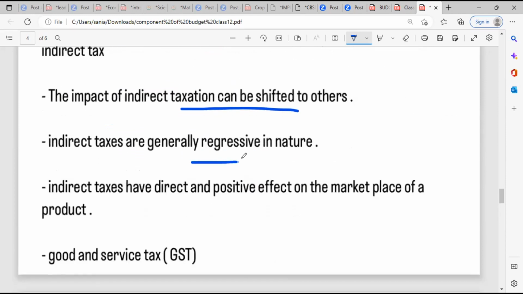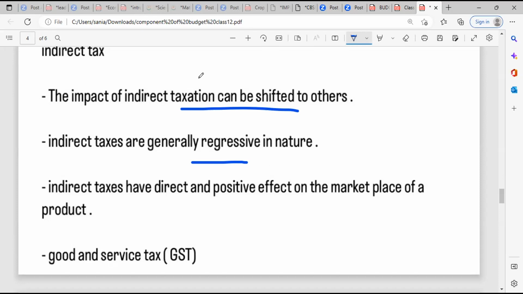These are generally regressive in nature, so they don't contribute to a good thing. Regressive in nature means that whatever tax you give will be doing the development for the particular market, the particular mall, not for the development of other people. So it is regressive in nature, not progressive. Clear?